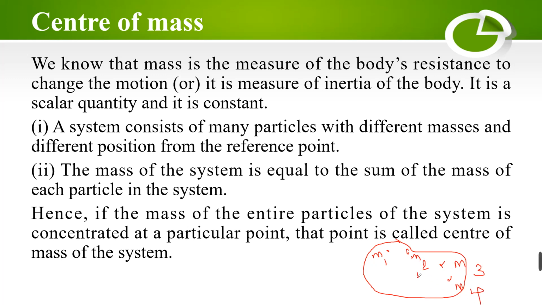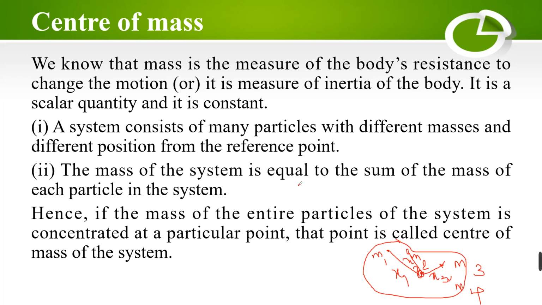If we consider this as the origin, we can measure distances with respect to it. The distance between the origin and the mass m1 is taken as x1. The distance between the particle of mass m2 and the origin is taken as x2, and the distance between the particle of mass m3 and the origin is taken as x3.